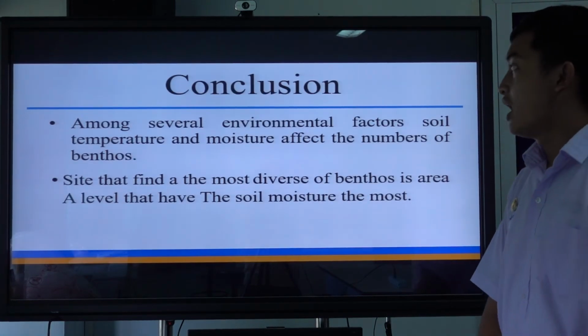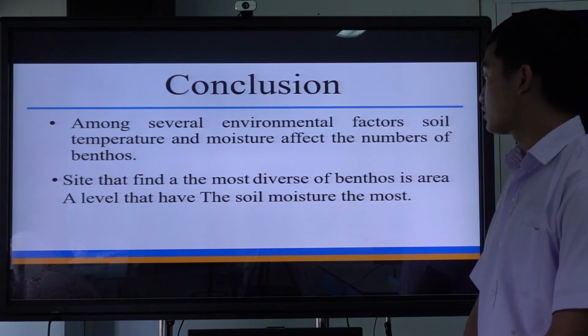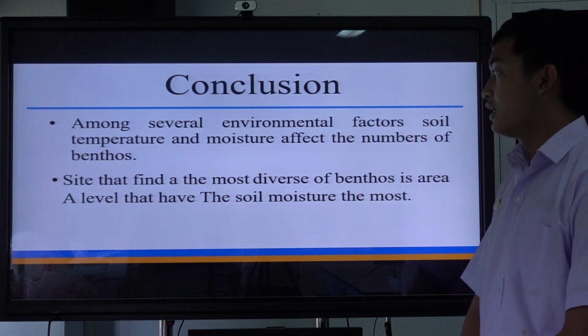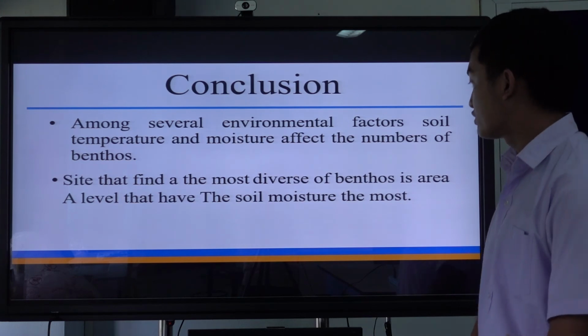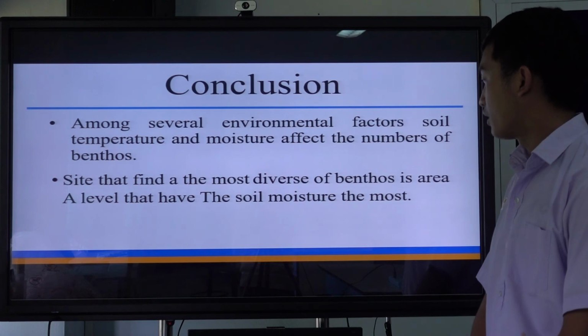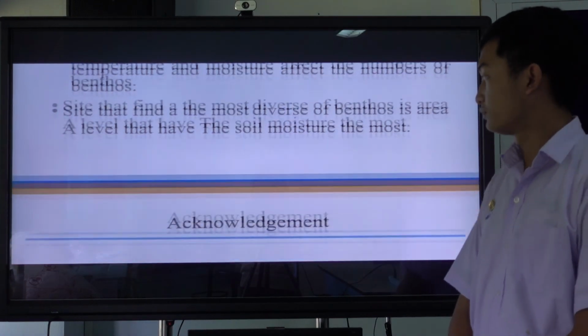So, conclusion. Among several environmental factors, soil temperature and moisture affect the number of benthos. The site identified as the most diverse in benthos is the A level, which has the most soil moisture.